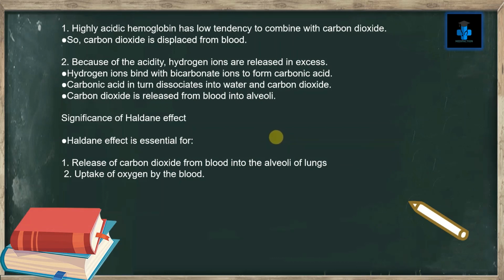Significance of Haldane effect. Haldane effect is essential for release of carbon dioxide from blood into the alveoli of lungs. It is also essential for the uptake of oxygen by the blood.